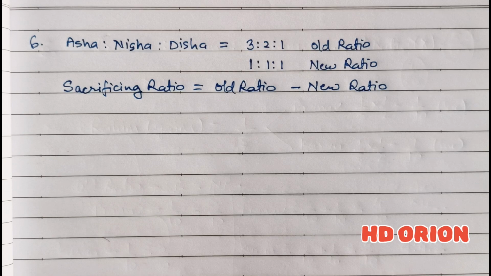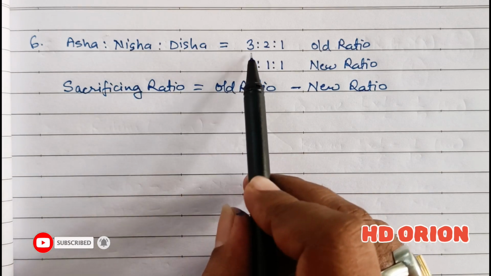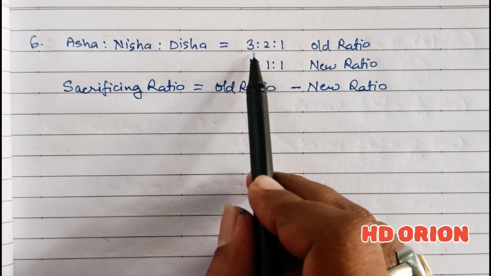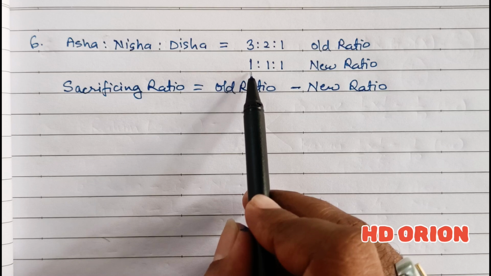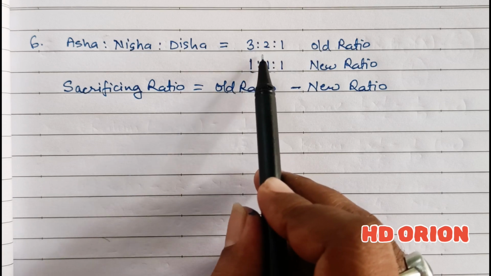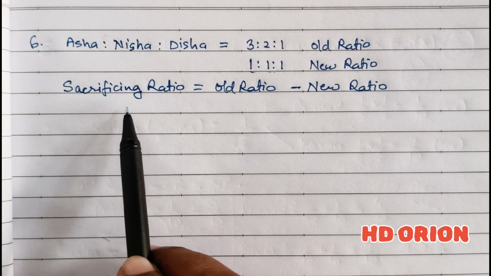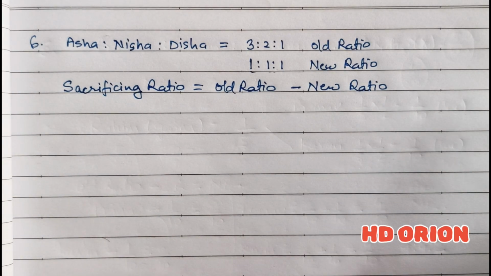Sacrificing ratio is equal to old ratio minus new ratio, because earlier the first partner Asha was getting half the profit, but now each partner is getting 1/3. So definitely some partner will gain and some partner has to sacrifice. Therefore we need to calculate sacrificing and gaining ratio.